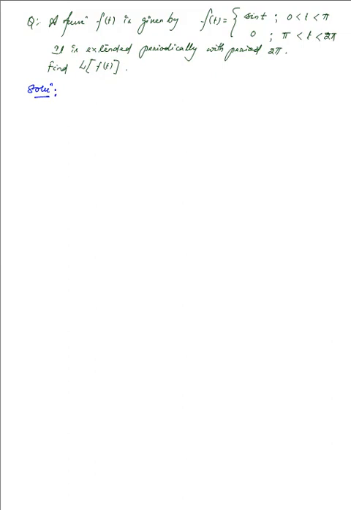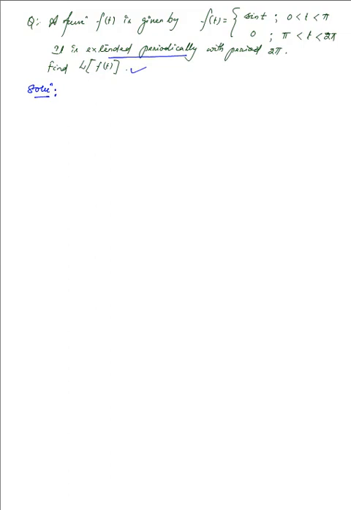Now it is extended periodically with period 2 pi. It means it continues or it reappears in its original form at every 2 pi. So we are to find the Laplace transform of the given periodic function f of t.